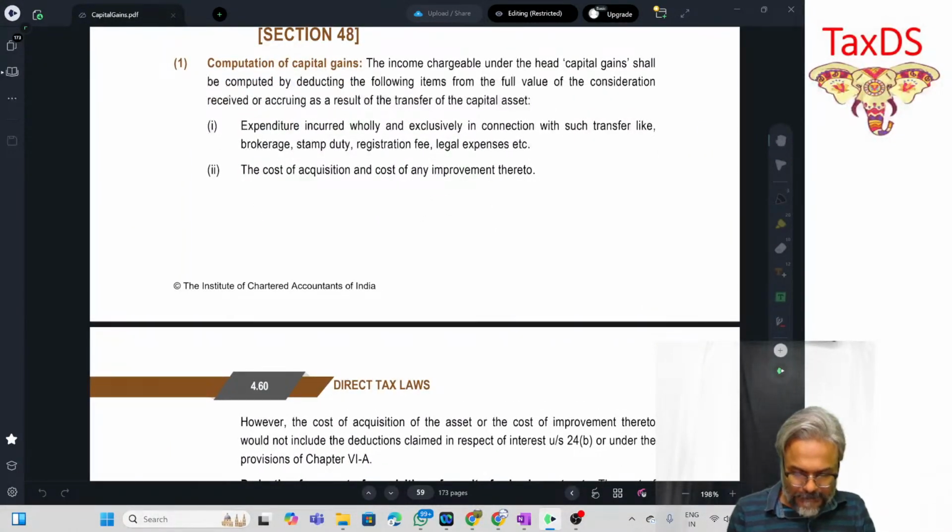We will now look into the second part B of the capital gains session, in which we will discuss the remaining part of the amendments in capital gains.